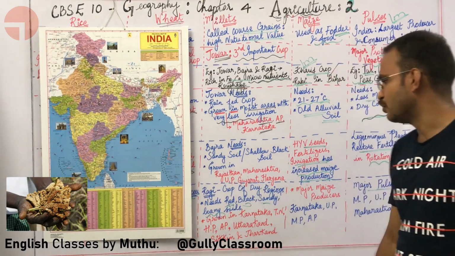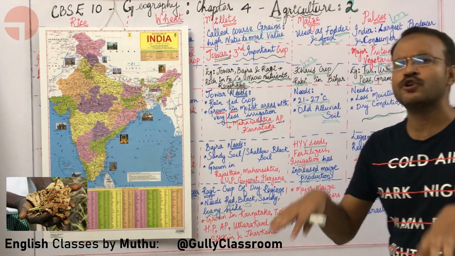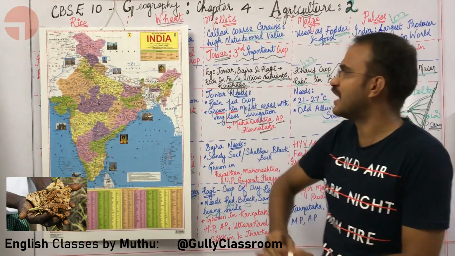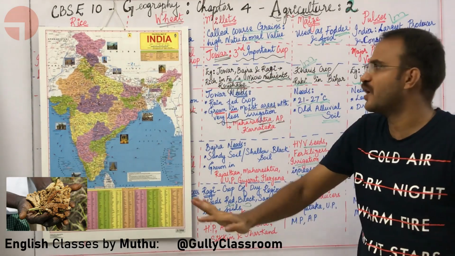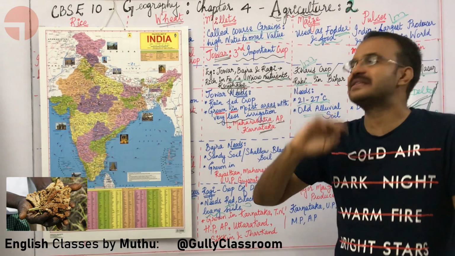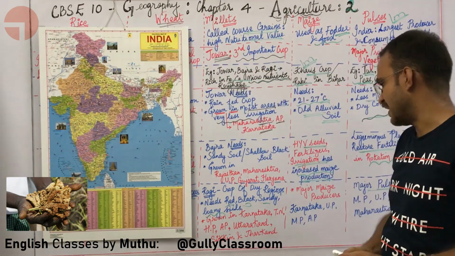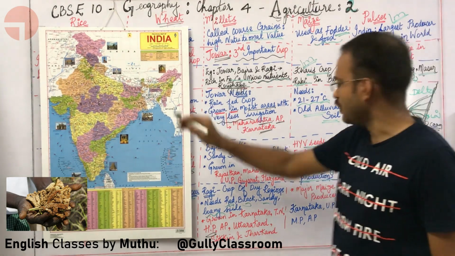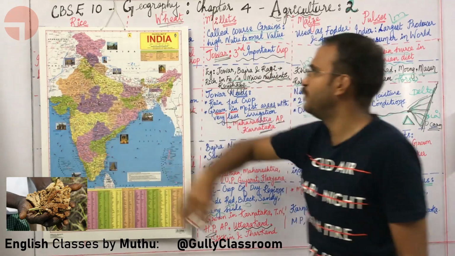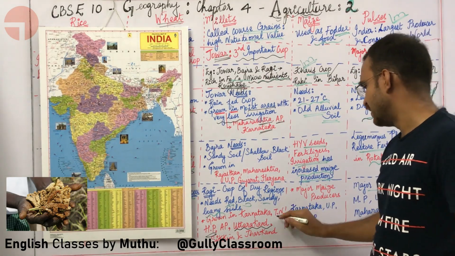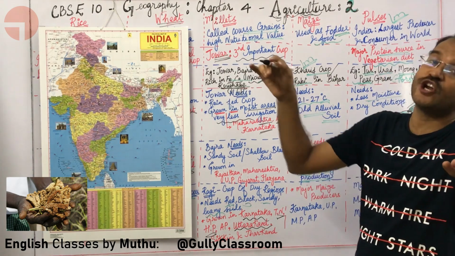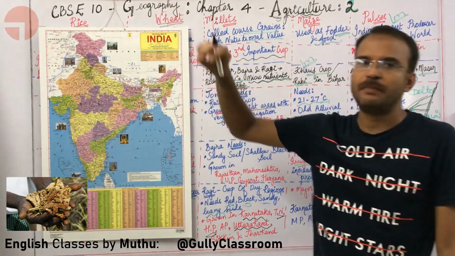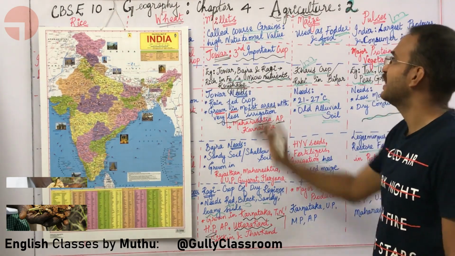Okay, sir. Where is ragi grown? Ragi is essentially a famine crop. It can be grown in places where there is very little rain, places like Himachal Pradesh and Uttarakhand. Towards the north, you get very little rainfall and the soil is very inconsistent, so you will be growing ragi there. Also, in southern Tamil Nadu and Karnataka, places where you are not getting a lot of rain, ragi is grown. So Karnataka and Tamil Nadu also play a very important role in ragi production. Yeah, that is our millets.